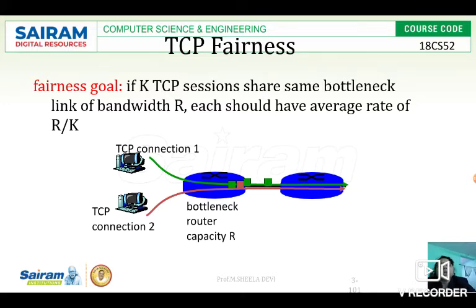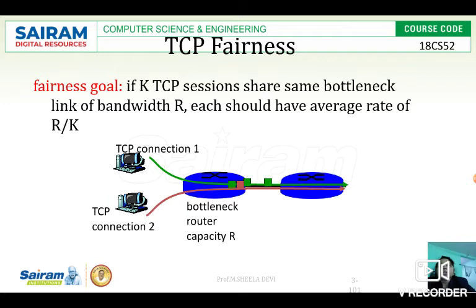Bandwidth is nothing but, see, 50 megabits per second, or we will go with simple values, say 50 bits per second, is the link bandwidth. My link can send only 50 bits per second. If I have 10 TCP sessions running, then what should be my average rate?